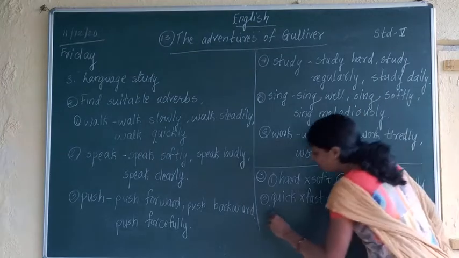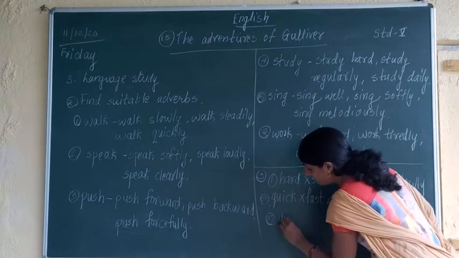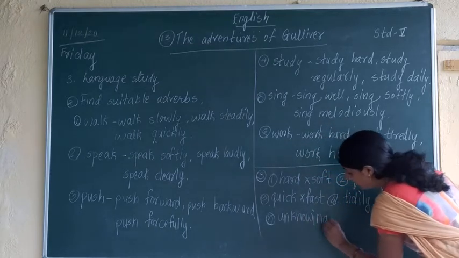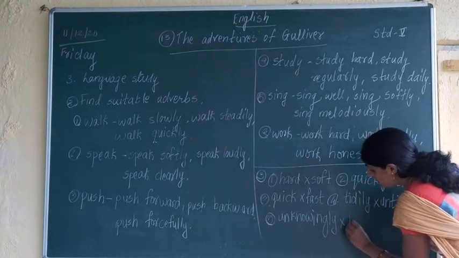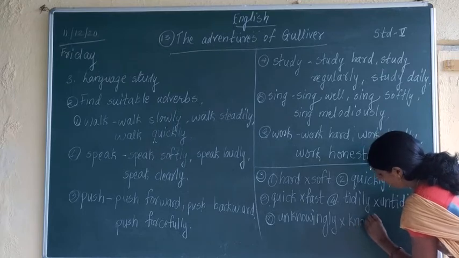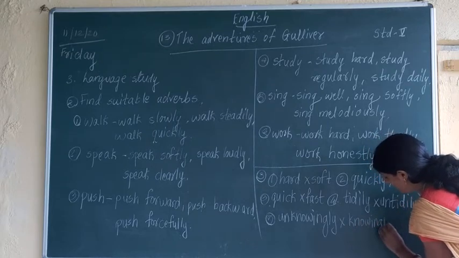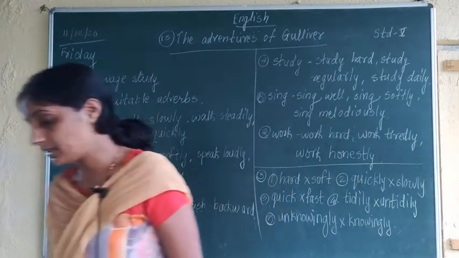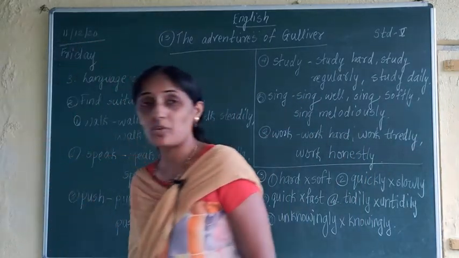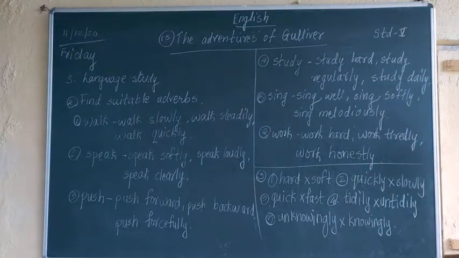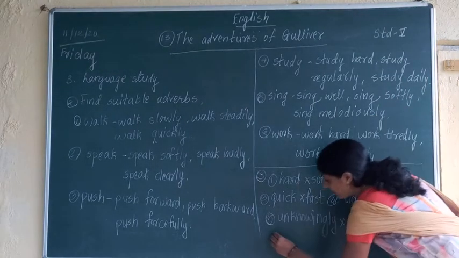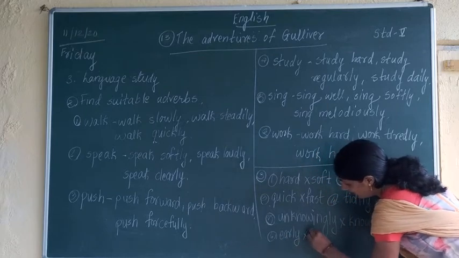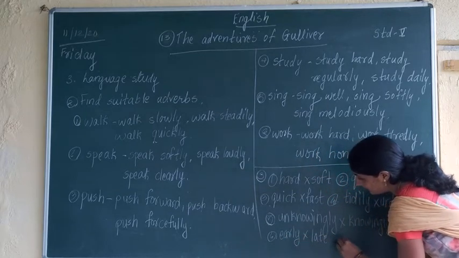Fifth one is unknowingly, the opposite of unknowingly is knowingly. Sixth example is early, the opposite of early is late. So sixth answer, early, late.